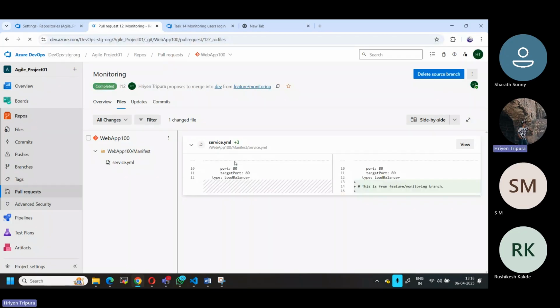Okay, once I complete, you can see that automatically there is a green color. It is completed. So now you can delete. You can also delete the branch after this. You can do it, but otherwise you can go manually and do it. How we can do it manually, I'll show you just to give you an idea.